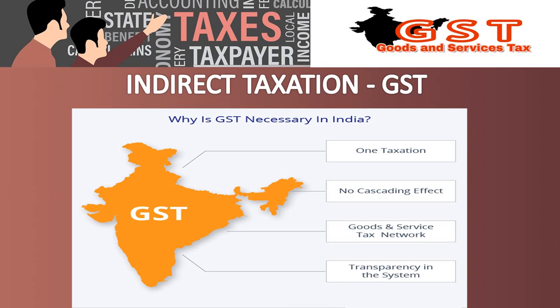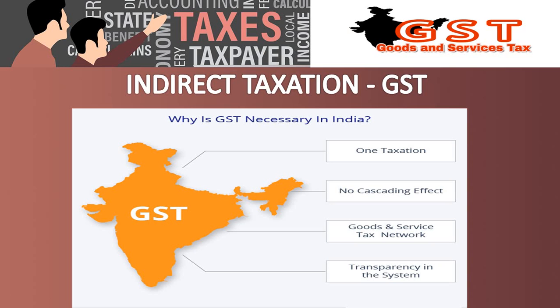So GST is a need of the hour. GST will give you a single tax system to the country. That is one taxation. The remaining indirect systems will be abolished. Number 2, no cascading effect, that is tax on tax. Before, with VAT, we had tax on every transaction, every value. Here there is no cascading effect, and they will also provide input tax credit. That is, what you have to pay as liability to the central government will be adjusted from the state government, or from the state government to the central government.